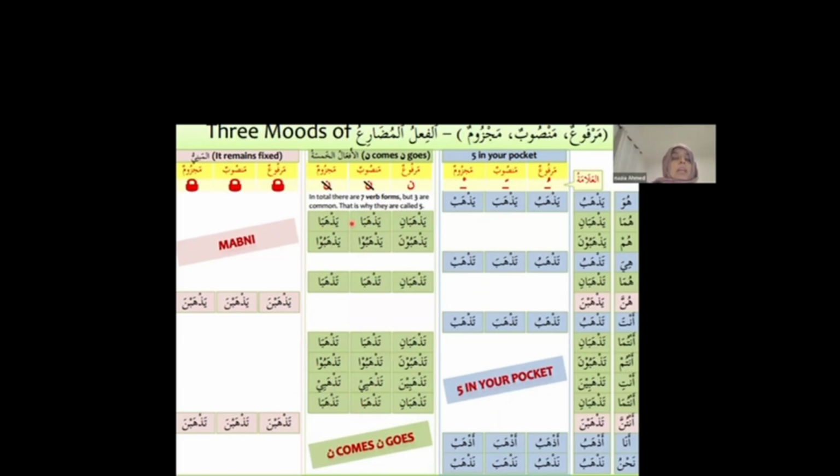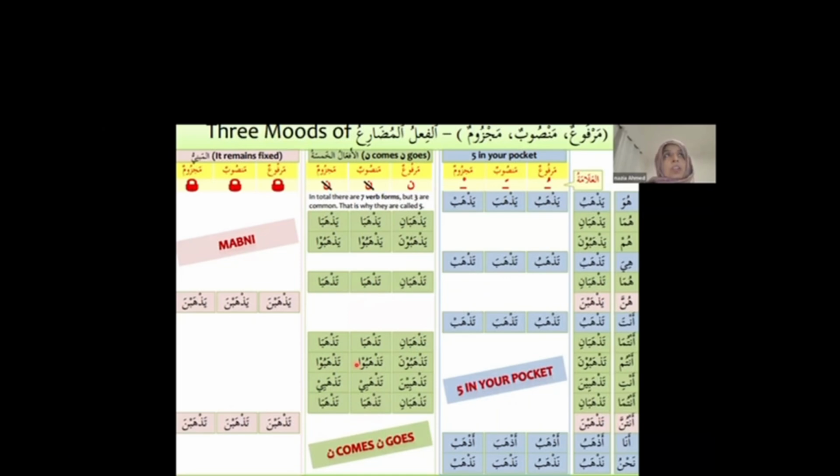But how do you know which one is mansub and which one is majzoom? When you see the letters before that. If the letter before that is a harf jazma, then this is madari majzoom. If the letter present before madari is harf nasiba, then it is madari mansub.